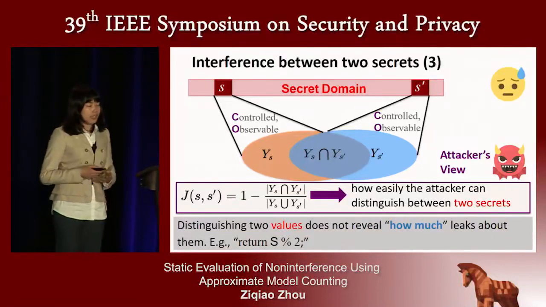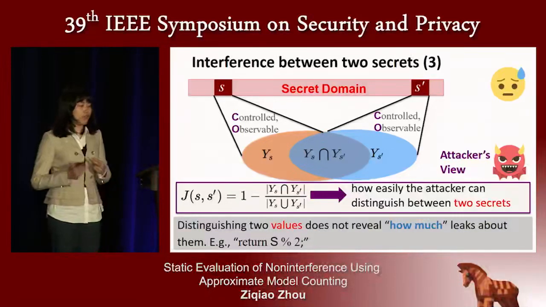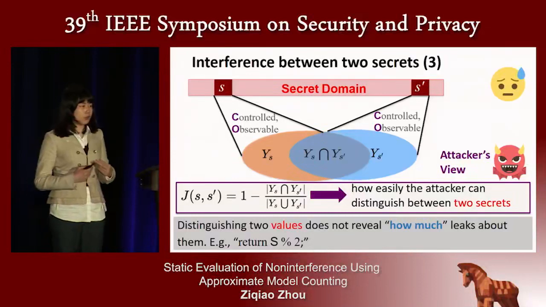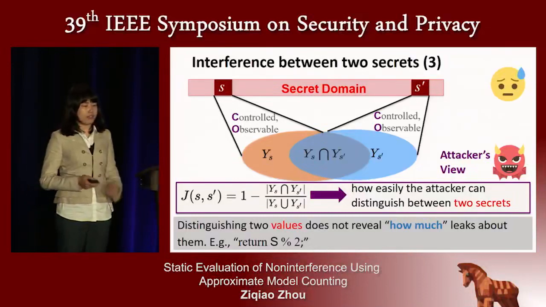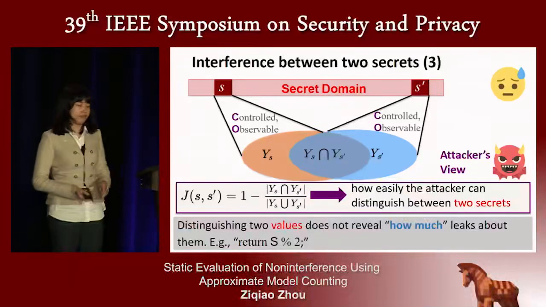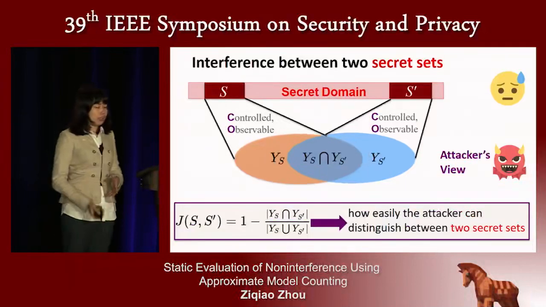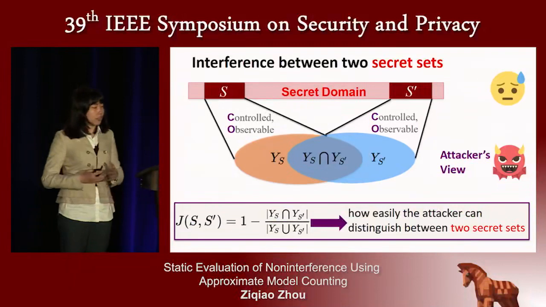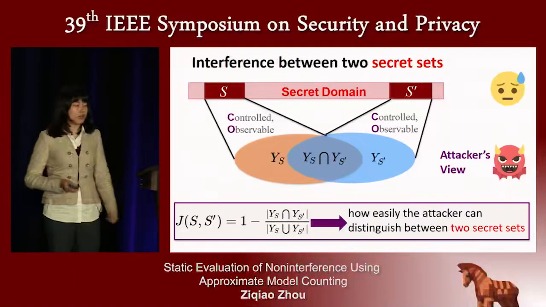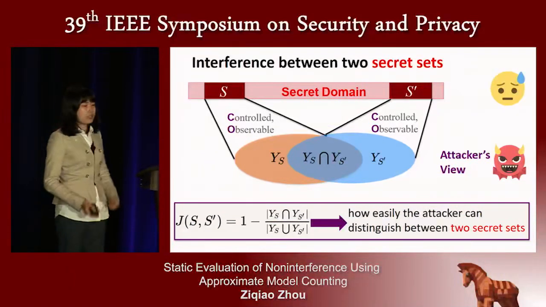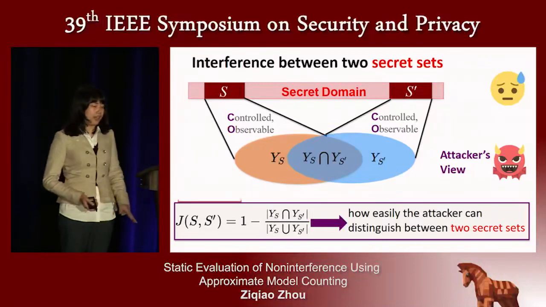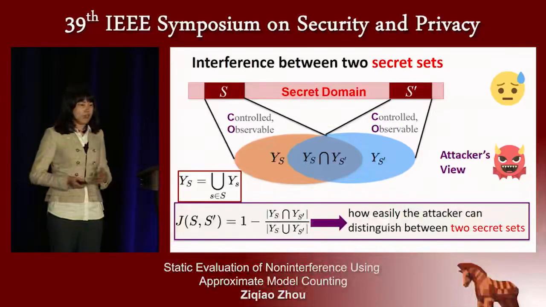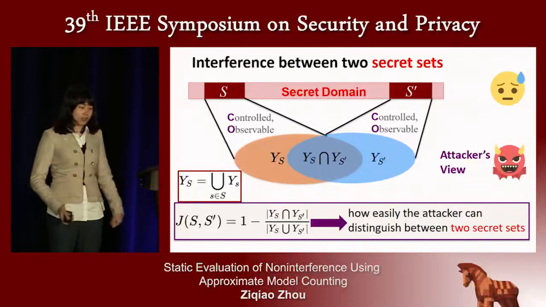So we think it's necessary to quantify the interference not only from one value, but also from many secret values. Thus, we redefine the Jaccard distance measurement by considering the interference between two secret sets. The only difference from the previous definition is that the attacker's views will be the views from many secret values instead of just one secret.